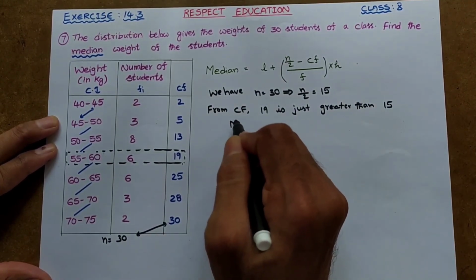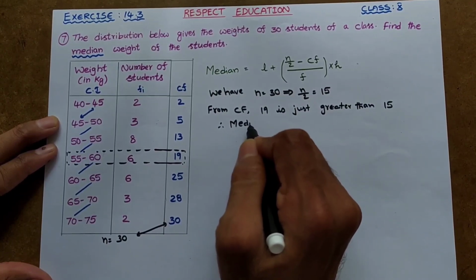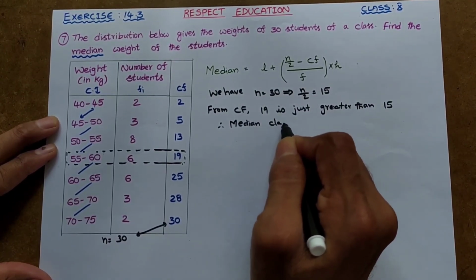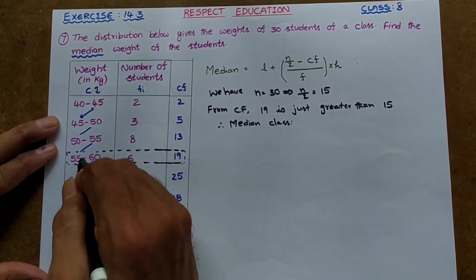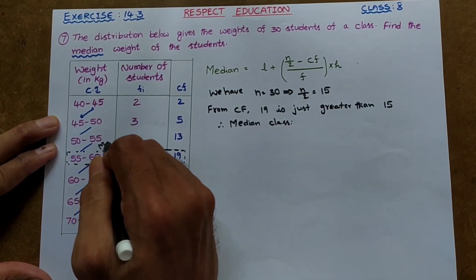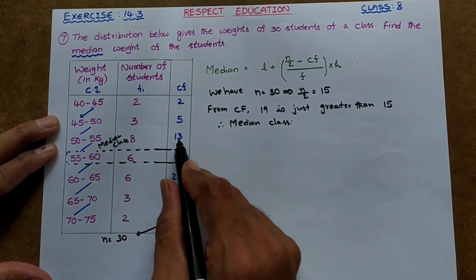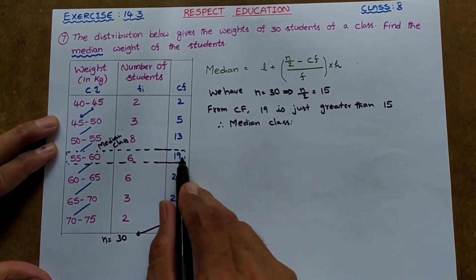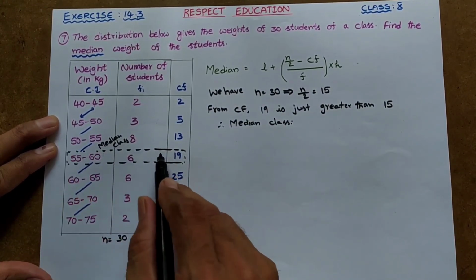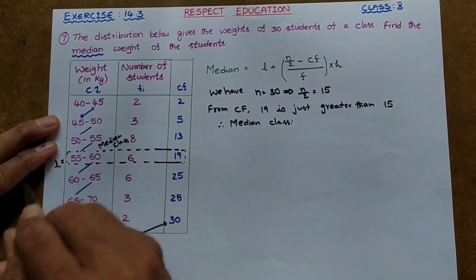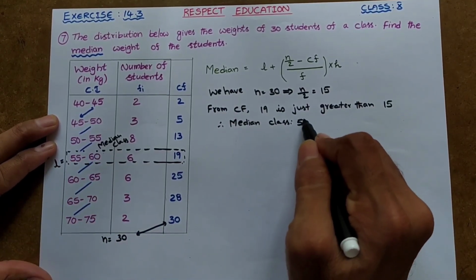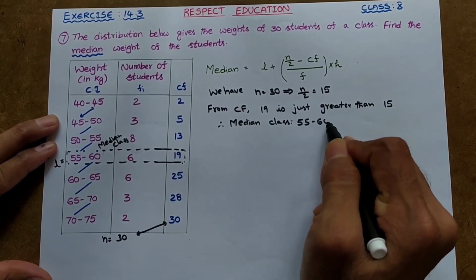So the median class is here, this is called the median class, whose value is just bigger than n by 2. Its lower limit is L. So the median class is 55 to 60.